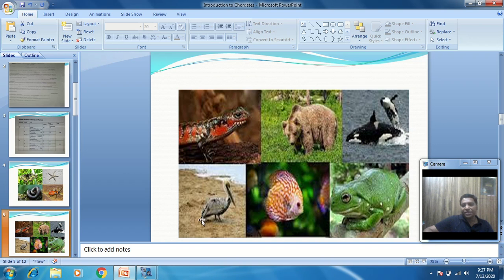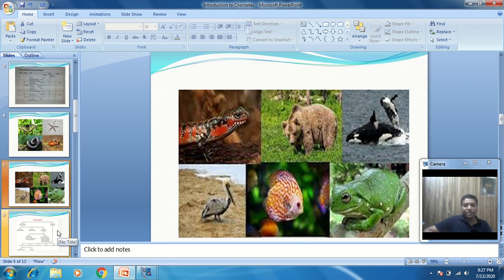In this picture we see the open-bill stork, then fishes, one frog, also a mammalian example, a dolphin, here the deer, and this one is the reptilian. So in the vertebrata, phylum Chordata, different classes are seen. These classes are the fishes or Pisces, then amphibians, reptiles, then birds, and the last one is the mammals. How does the classification of these organisms take place?